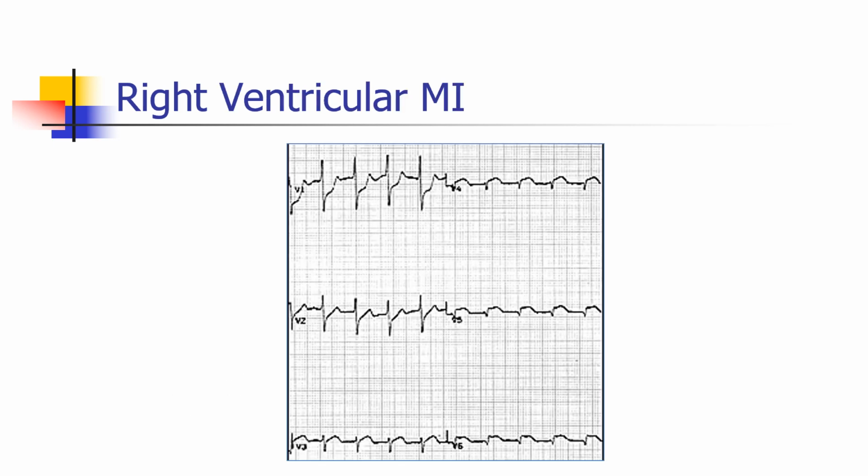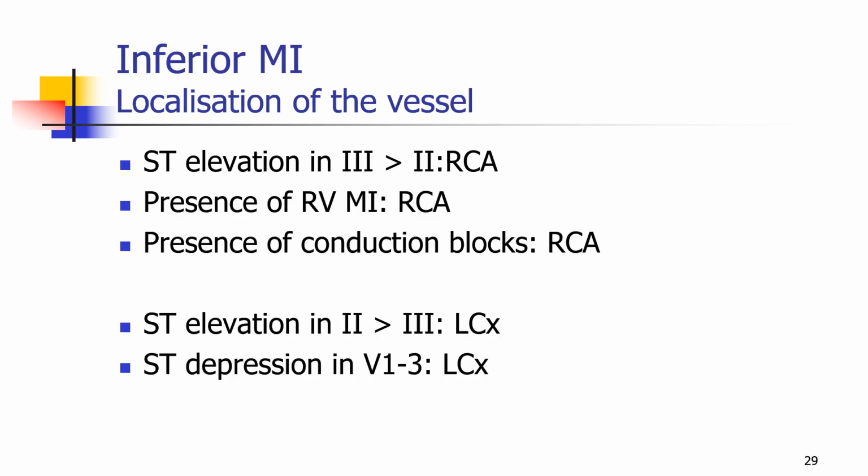You see this patient, though it is written as V4, V5, V6, they are actually right-sided leads. This is V3R, this is V5R, and this is V6R. All these are showing ST elevation. So this very much confirms the presence of right ventricular myocardial infarction.